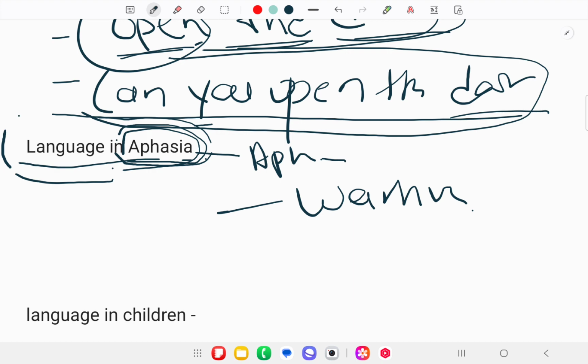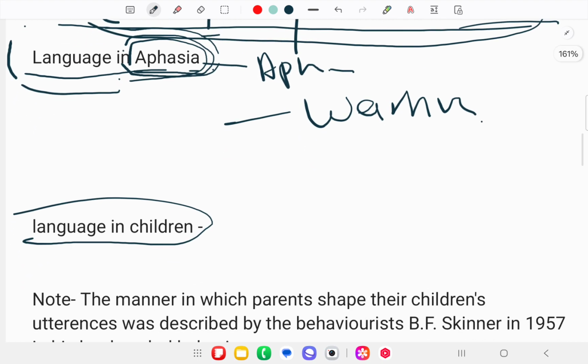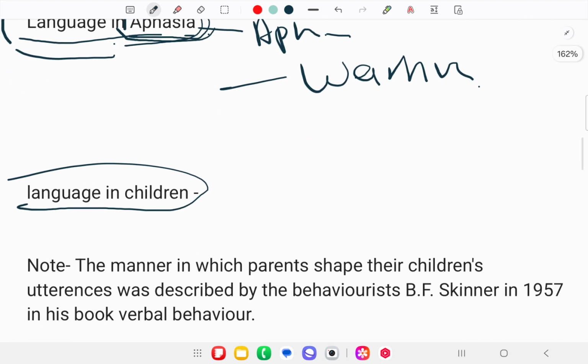Next, we have another term, which is language in children. Actually, we have two major kinds of words. First is the function words, which are also known as the closed class words, and next we have the open class, or we can say the content words.